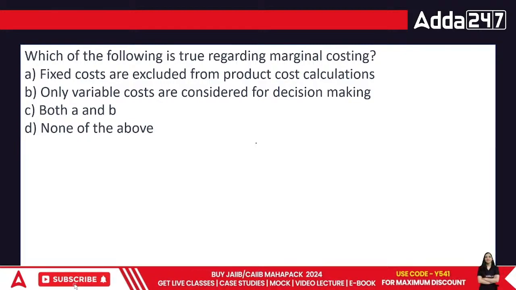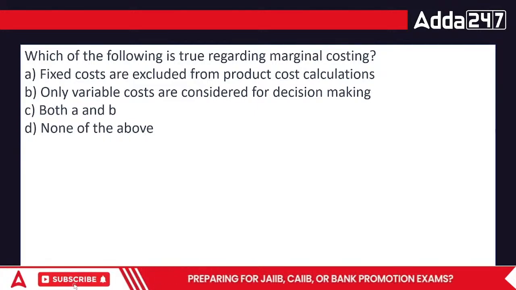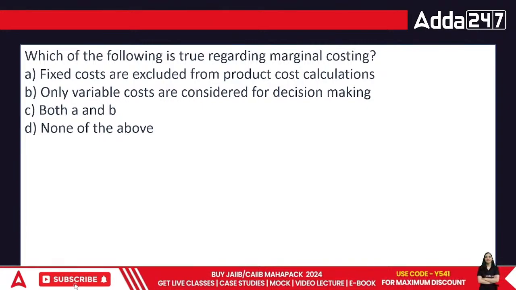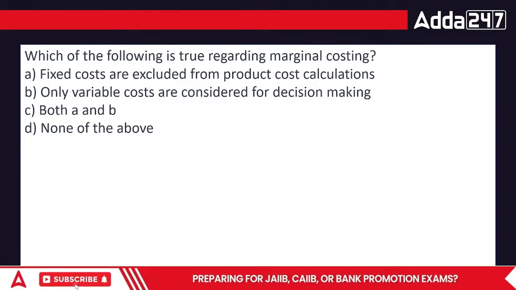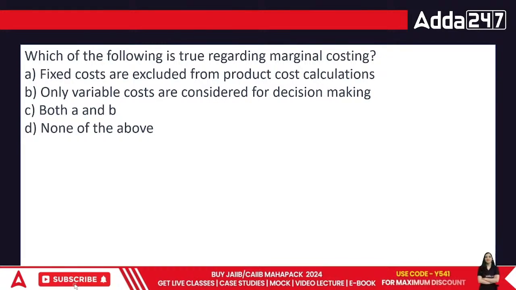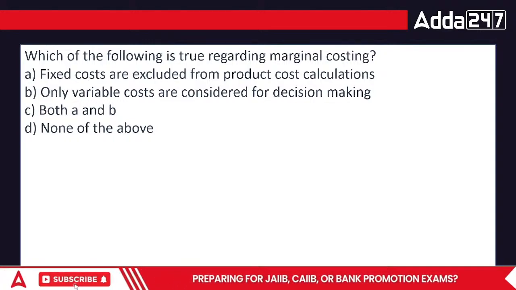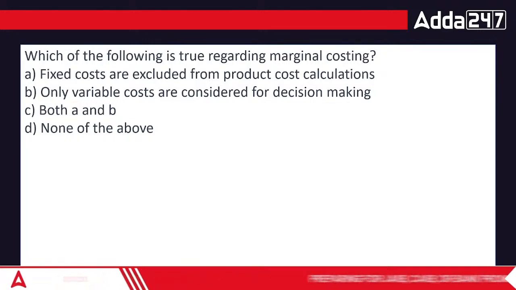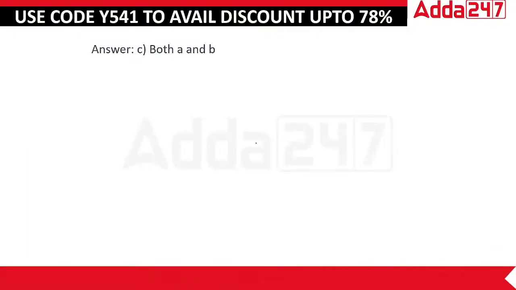Which of the following is true regarding marginal costing? In marginal costing, fixed costs are excluded from the product cost calculations. Only variable costs are considered for decision making. Both A and B, or none of the above. We just talked about it. Marginal simply means variable. The costing in which we are talking about marginal costing is taking up the variable cost. So in this case, the clear answer is the variable cost. Only the variable cost.